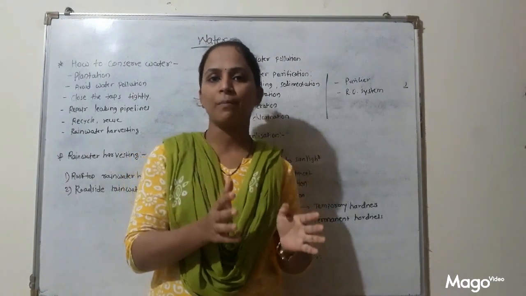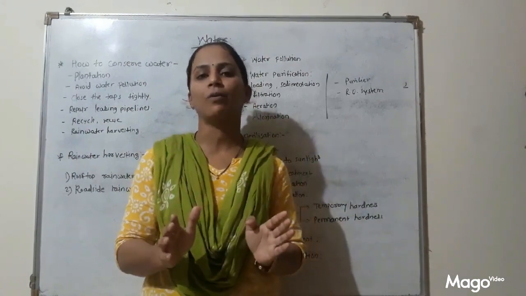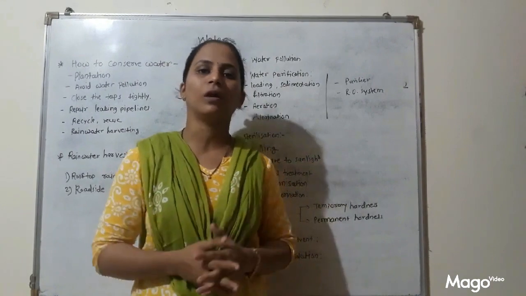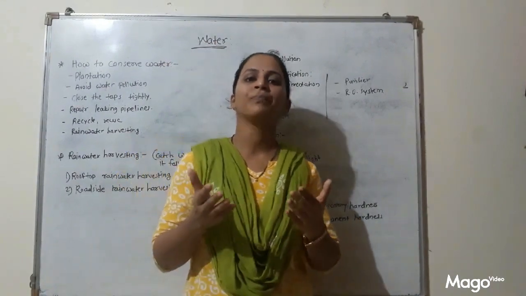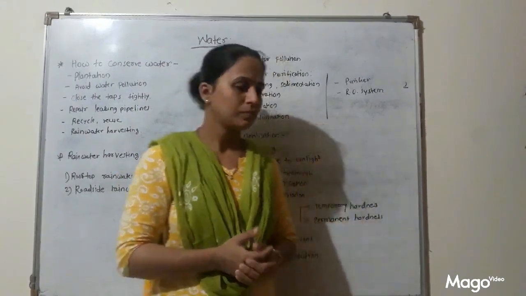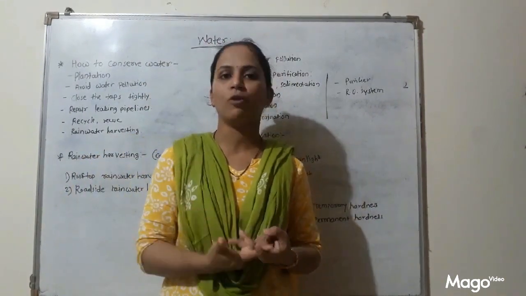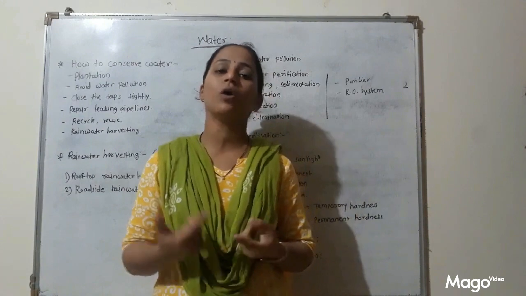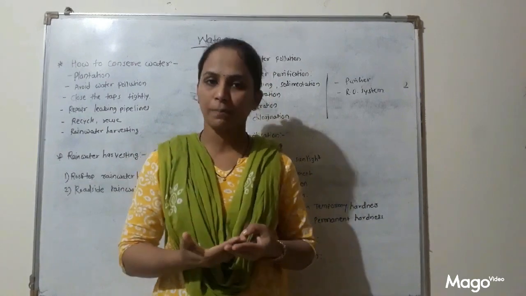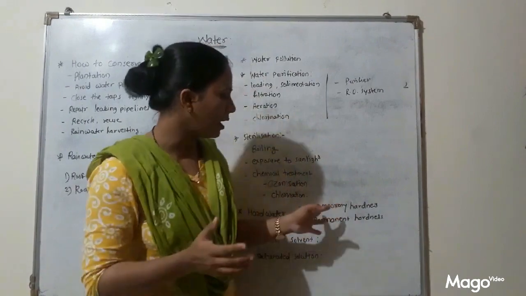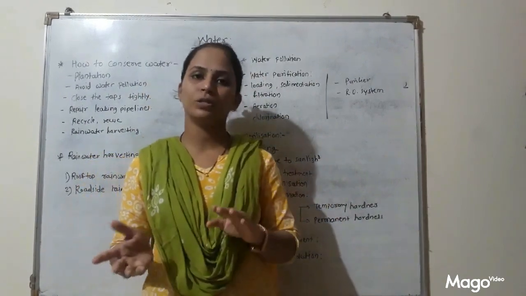All this calcium bicarbonate and magnesium bicarbonate will convert into insoluble salt, and that water becomes potable, which means we can use that water. Because we cannot use hard water for any purpose, we cannot use it for domestic purposes, we cannot use it for agricultural purposes. So if we convert this temporary hard water, then we can use it for our domestic use.